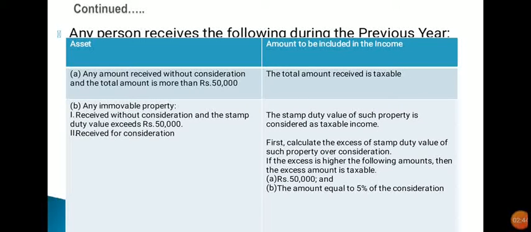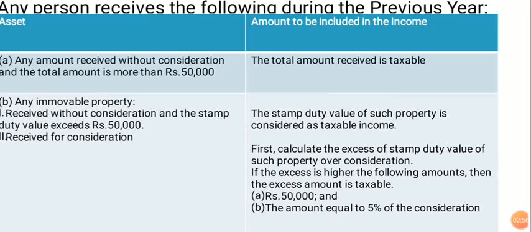The next income is any person who is receiving the following incomes during the year. Assets and amount to be included in the income. Come to the asset side. The first one is any amount received without consideration and the total amount is more than rupees 50,000. In this case, regarding the taxability, the total amount received is taxable.